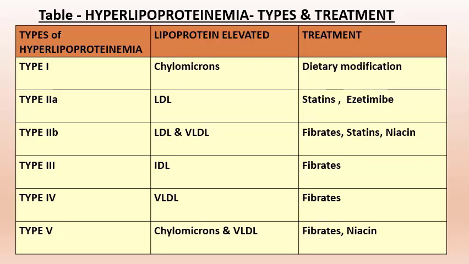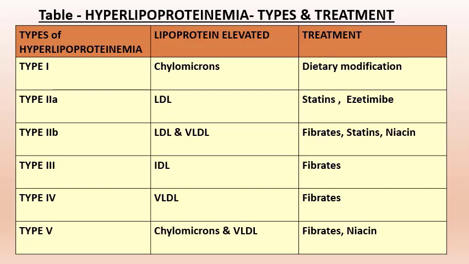This is the table of hyperlipoproteinemia types and treatment. Types of hyperlipoproteinemia: type 1, 2A, 2B, 3, 4 and 5. In this table we will study the types, the lipoprotein which is elevated, and the treatment. Type 1, chylomicrons are elevated, dietary modification is the treatment. Type 2A, LDL is elevated, treatment includes statins and ezetimibe.